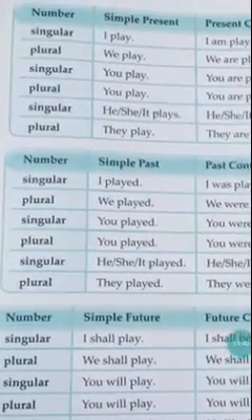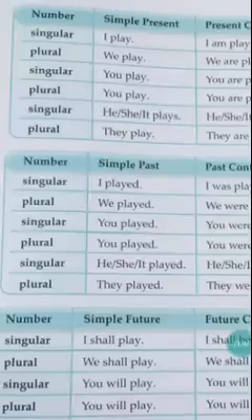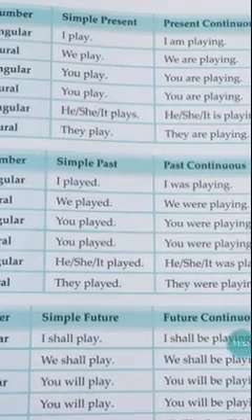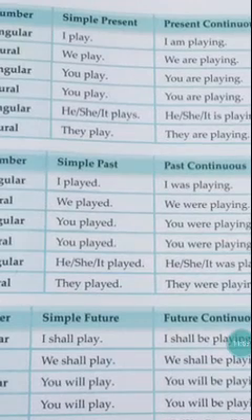Next, plural form, we play. We are playing. All the continuous forms will be ending with ing. If you see ing form, simply remember that it is the continuous tense. But check whether it is present continuous or past continuous or future continuous.